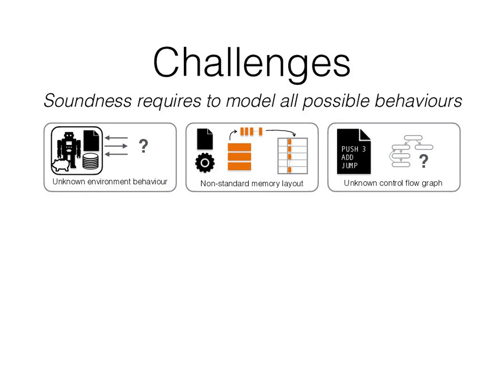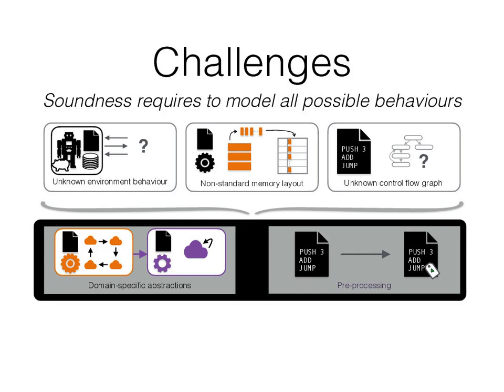So all possible effects of this environment on the contract execution need to be modeled. Next, EVM bytecode is not very suitable for static analysis. First of all, it has a non-standard memory layout, requiring to convert values when copying them between stack and memory. Secondly, it features very little static information. Jump destinations, for example, are not known upfront, but are computed on the stack, and hence the control flow graph